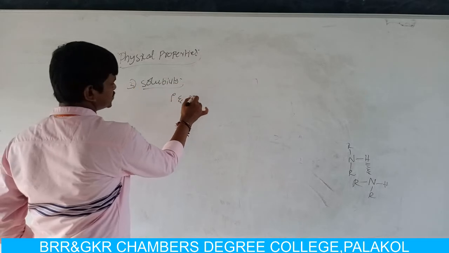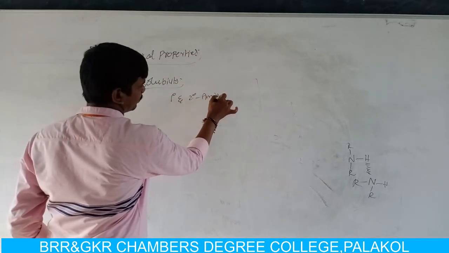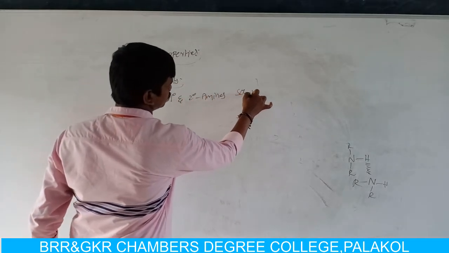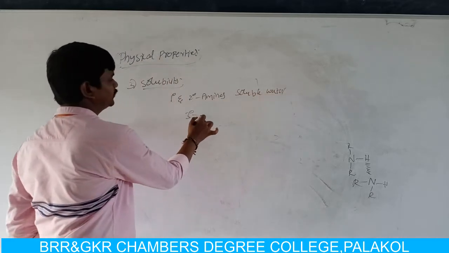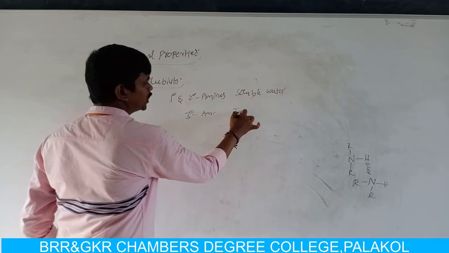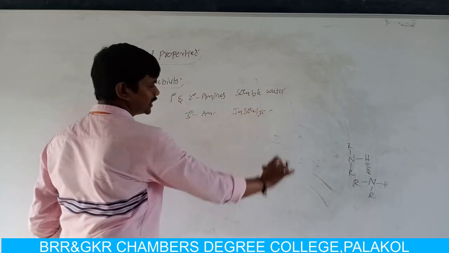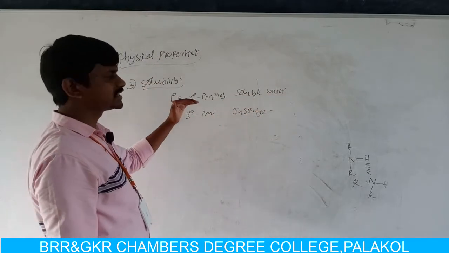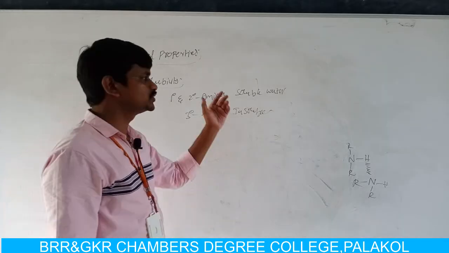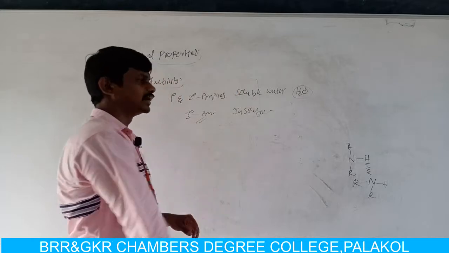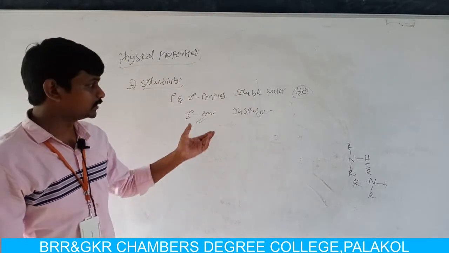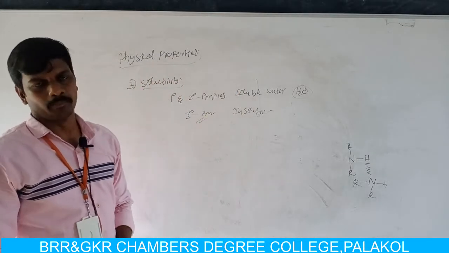Primary and secondary amines are soluble in water, but tertiary amines are insoluble in water, because primary and secondary amines form hydrogen bonding with H2O molecules, but a tertiary amine does not produce hydrogen bonding with H2O molecules.